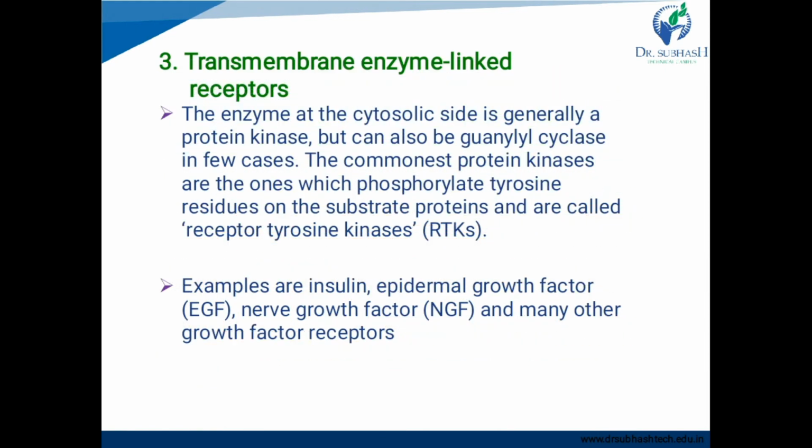Okay. Next is the transmembrane enzyme linked receptor. The enzyme at the cytosolic site is generally a protein kinase, but can also be a guanylate cyclase in a few cases.